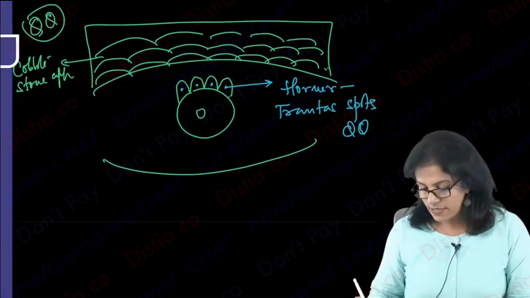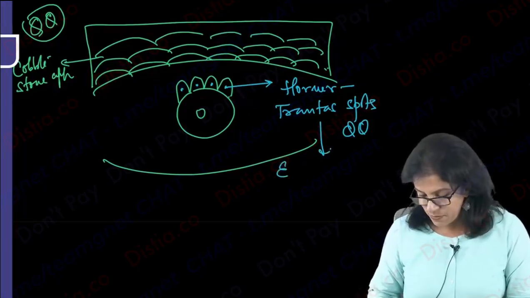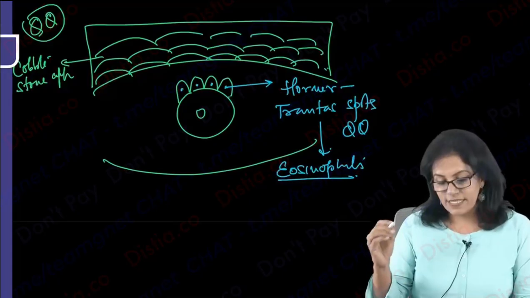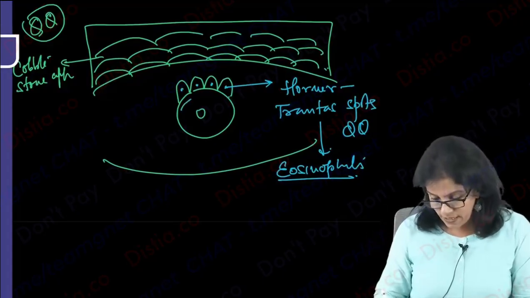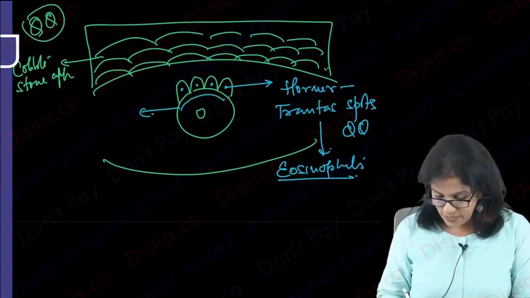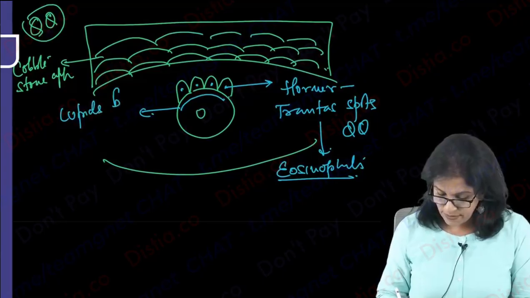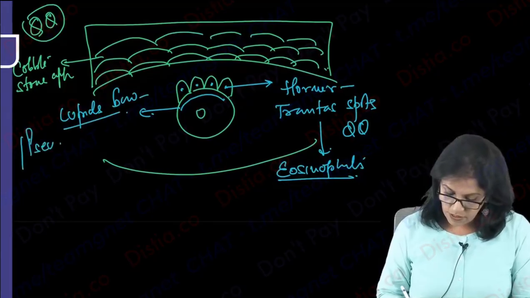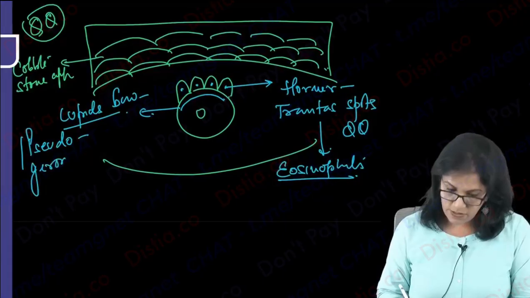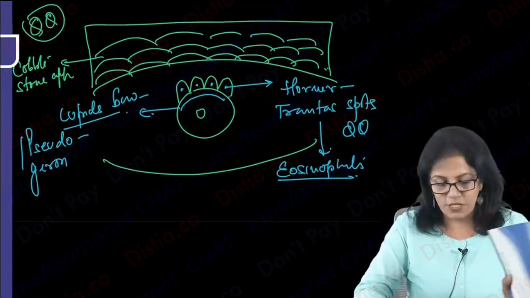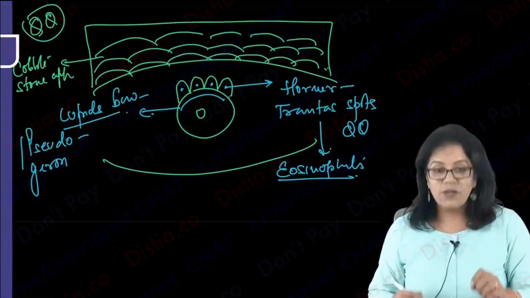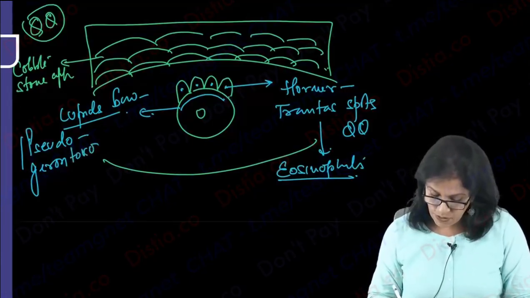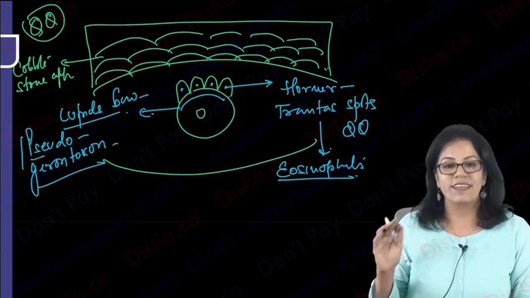Now what are Horner-Trantas spots? We will learn. These are composed of eosinophils. These are nothing but eosinophils. Again, it's a keratoconjunctivitis. So learn with me. It can involve the cornea. This subepithelial scarring is what is called Cupid's bow. Or other name of this is pseudogerontoxon. What is gerontoxon? So what is pseudogerontoxon? Gerontoxon is another name of Arcus senilis. So it looks like Arcus senilis. Therefore, we call it pseudogerontoxon. These terms are important. They have been asked.